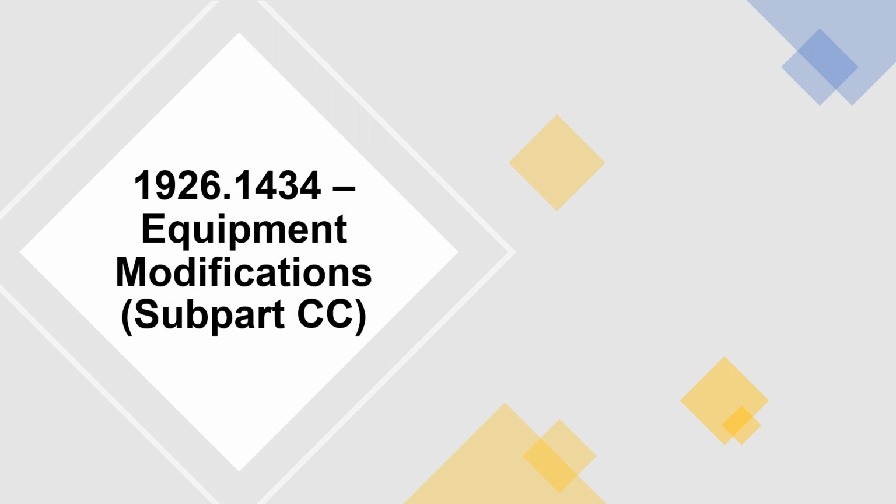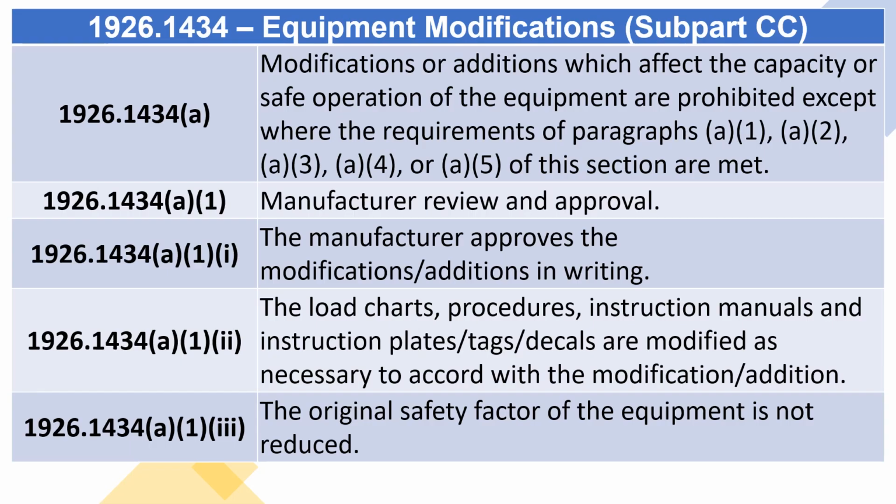1926.1434 Equipment modifications for Subpart C. Cranes and derricks in construction. 1926.1434(a) Modifications or additions which affect the capacity or safe operation of the equipment are prohibited except where the requirements of paragraphs (a)(1), (a)(2), (a)(3), (a)(4), or (a)(5) of this section are met.